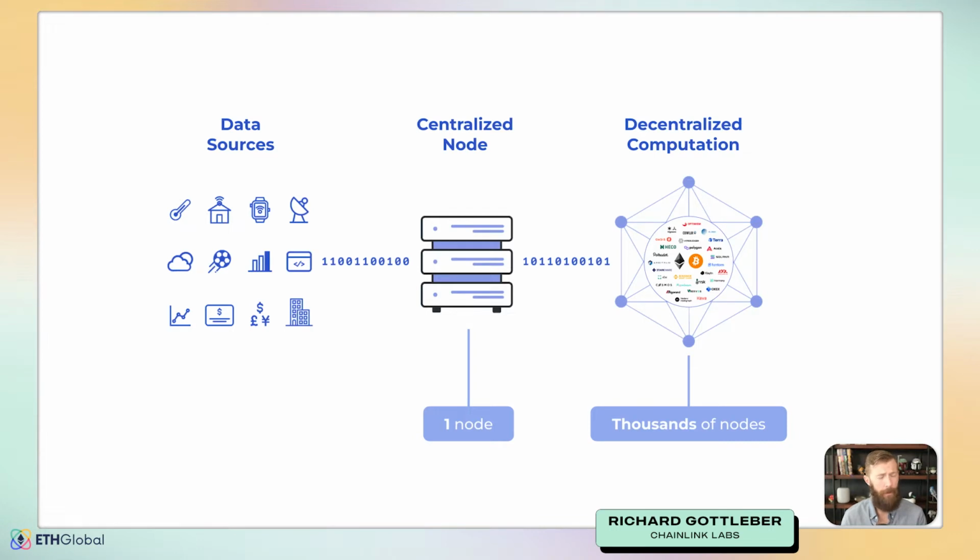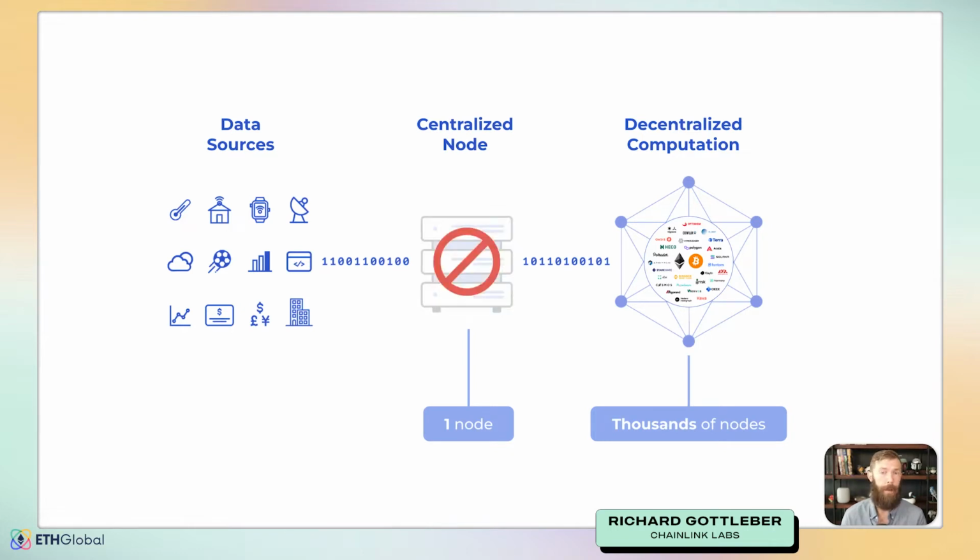Now, you may be wondering, could I set up my own oracle? The answer to that question is yes. You could set up your own oracle, and it would work. You could bring off-chain data on-chain, and you could own that. But I see that as a bit of a limitation, because if you notice, we have a decentralized network that is the blockchain, and now you're effectively centralizing it with a centralized node for your oracle.